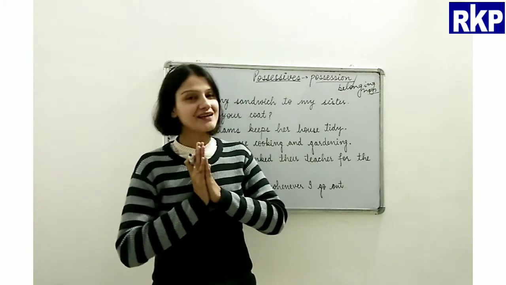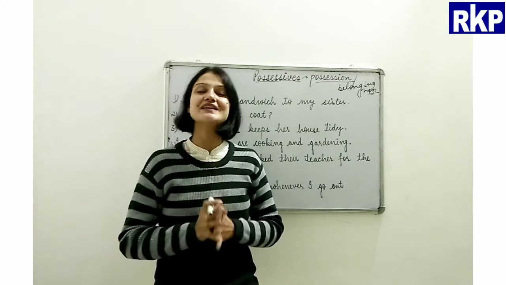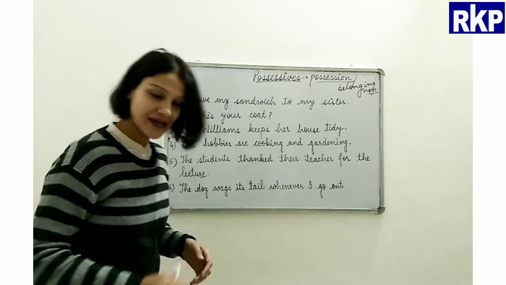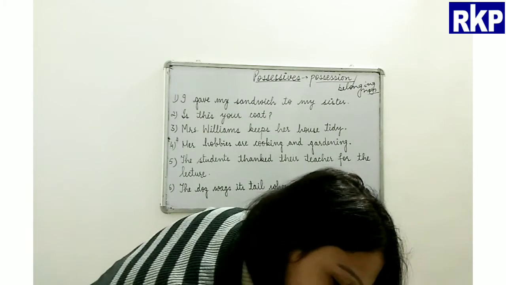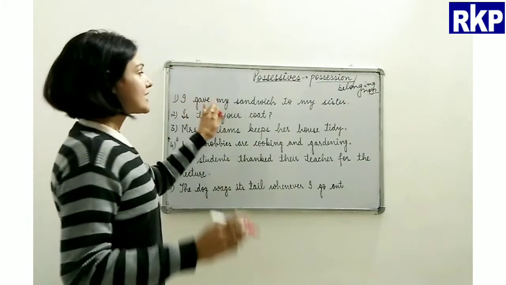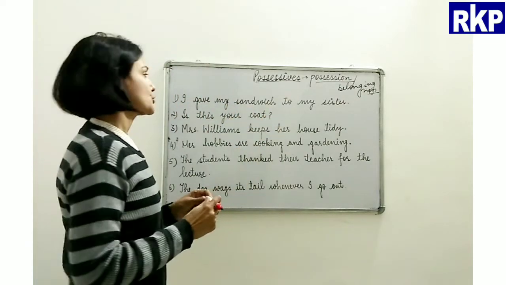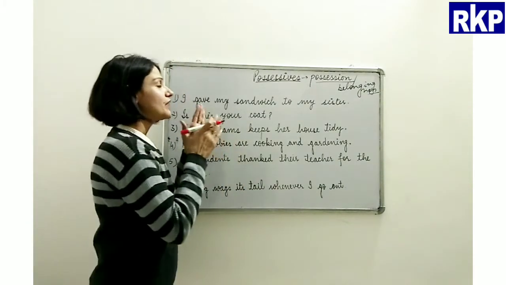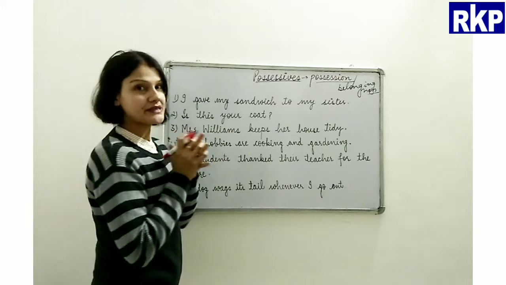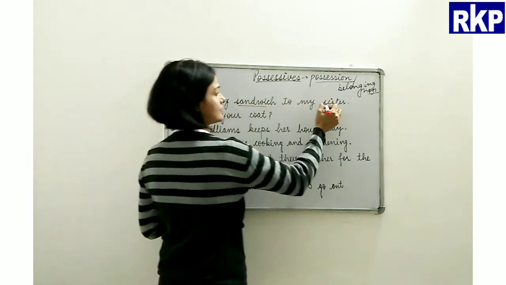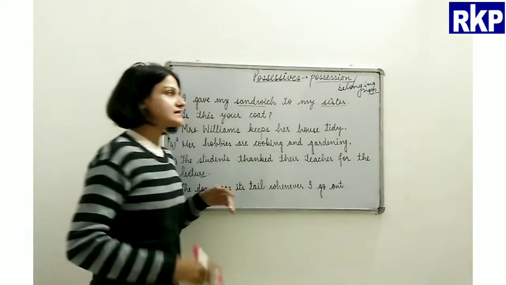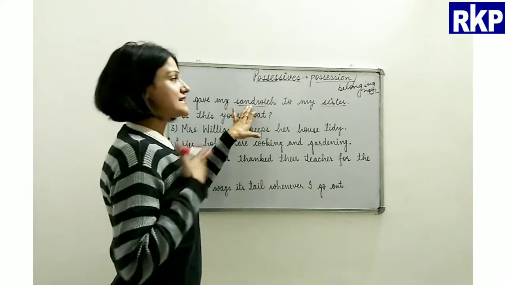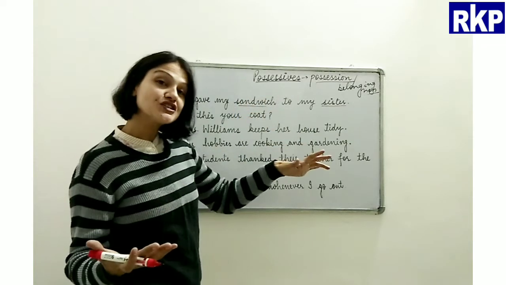Okay, so we'll take help of a few sentences and we'll try and understand the possessives, right? So first sentence here is, I gave my sandwich to my sister. Now, if you see here, beta, there are two nouns here. One is sandwich and the other is sister. And if we see here, my sandwich, whose sandwich?